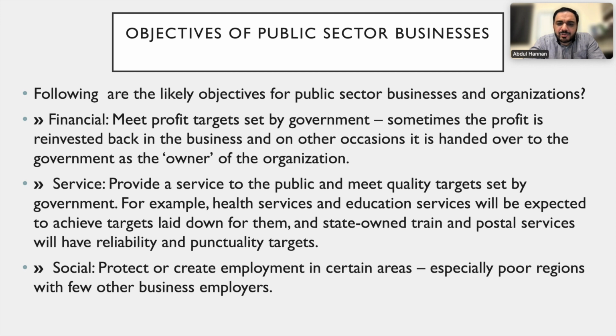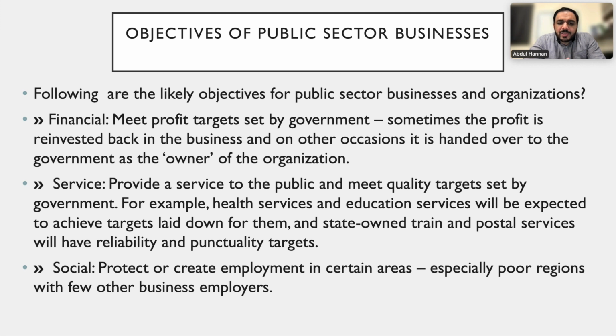Service: provide a service to the public and meet quality targets set by government. For example, health services and education services will be expected to achieve targets laid down for them, and state-owned train and postal services will have reliability and punctuality targets. So services are provided by those which are very needed services. Health and education are very needed services for the general public. They are given by the public sector organization, so it is their major objective.